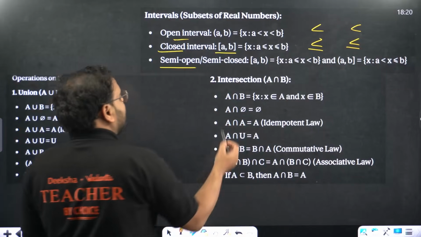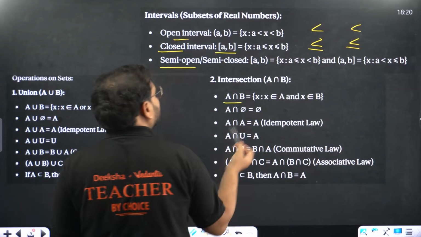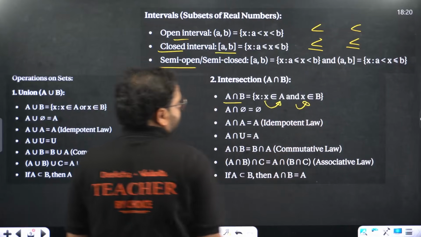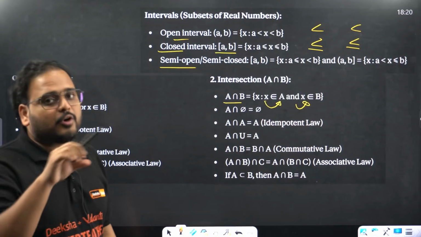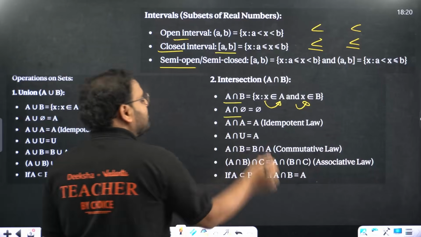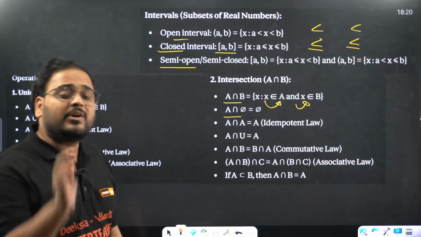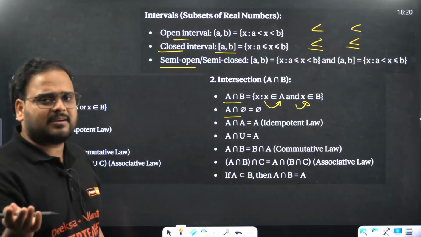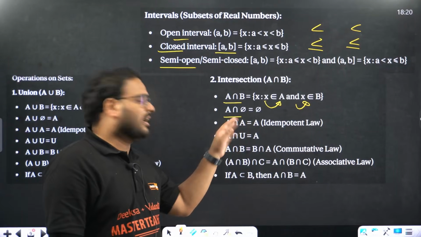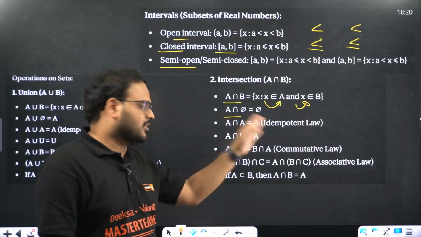Now properties of sets on intersection. A intersection B means what? That element X belongs to A will also belong to B, that is, element X belongs to sets A and B both. A intersection null set is what? Null set. What is common between A and a null set? Nothing is common, right? That's why it is the null set.